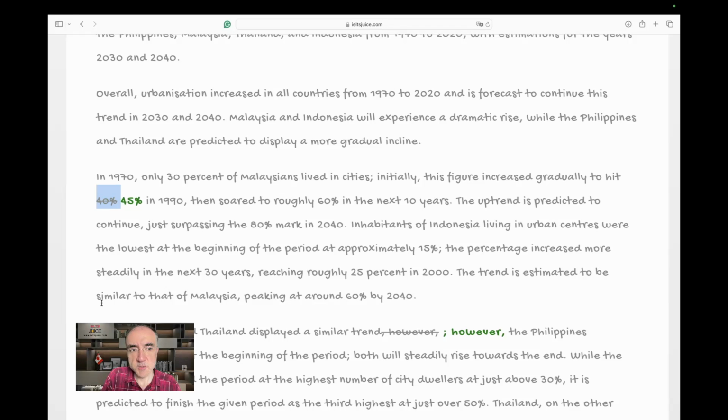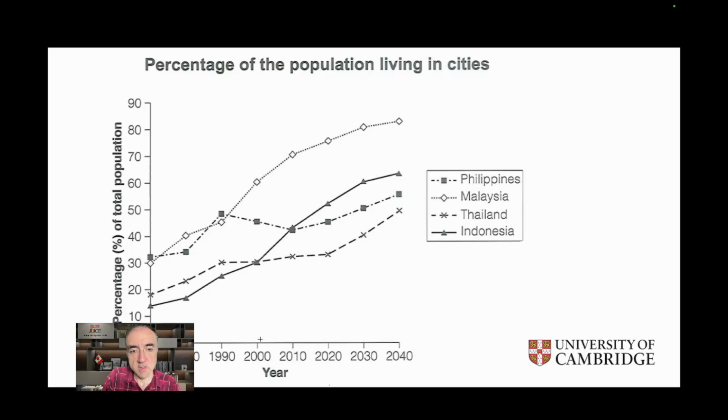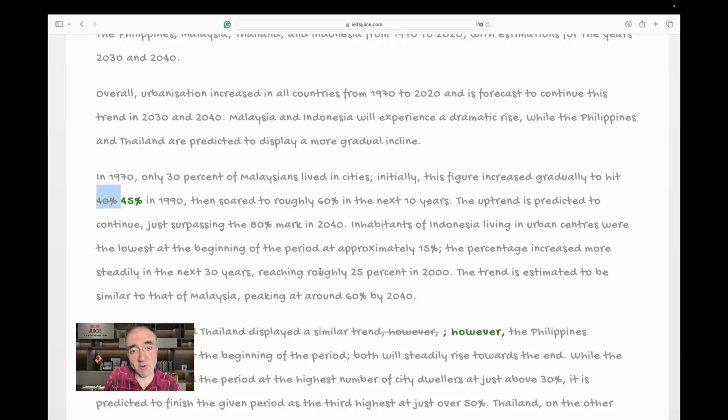The percentage increased more steadily in the next 30 years, reaching roughly 25% in 2000. This is not 25%, it's more like 28, 29%, but since you said it's roughly 25, by a very narrow margin, I can accept that. Yeah, very, very small.